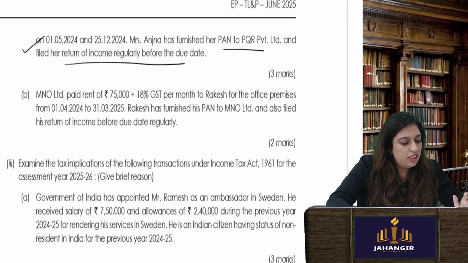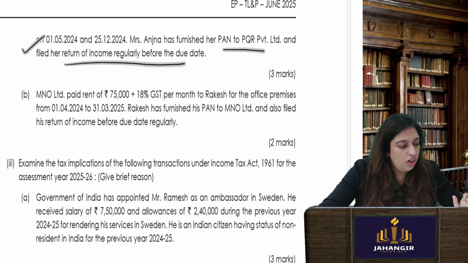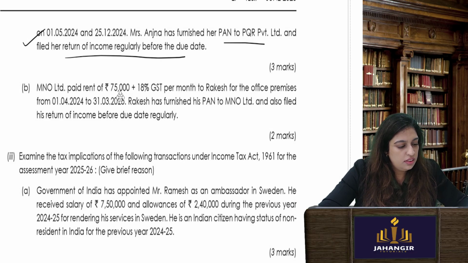M&O paid interest of 75,000 plus paid rent of 75,000 per month to Rakesh for the office premises from 1st April to 31st March. Rakesh has furnished his PAN and also filed his return of income before the due date.